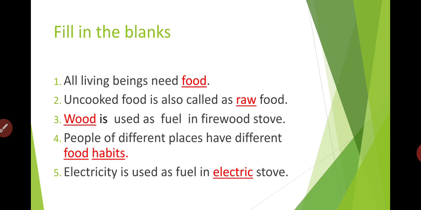Yes students, do you agree? In our earlier classes we studied that. For example, here in Gulbarga, is the food habit the same as that of people living in another state or another town? No, it may be different. So people of different places have different food habits. Fifth, electricity is used as fuel in dash stove. Electricity is used as fuel in electric stove.